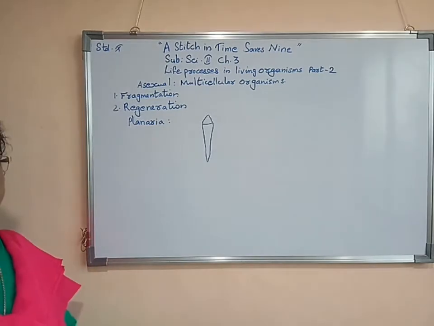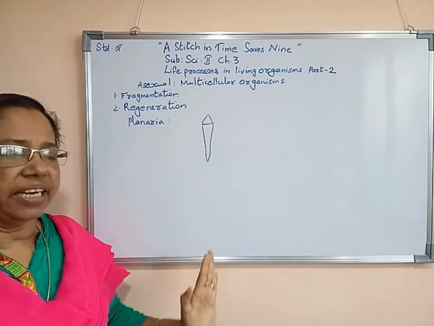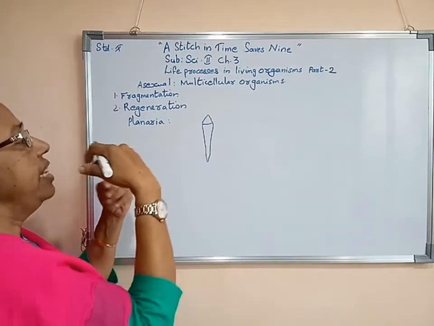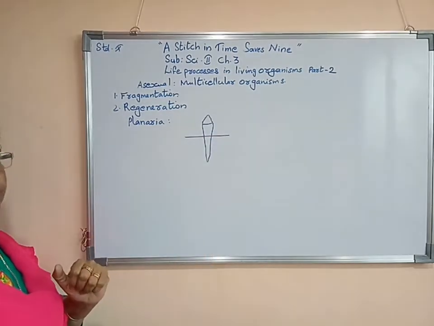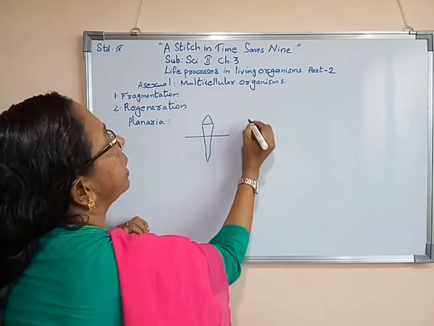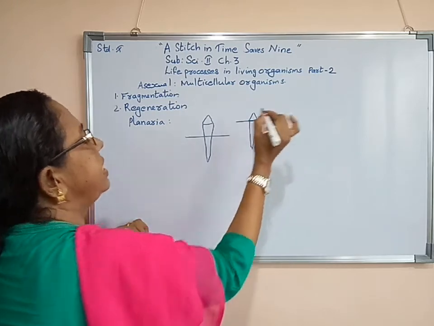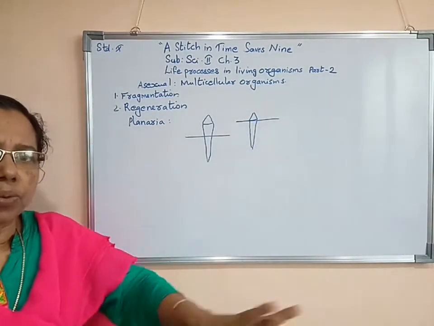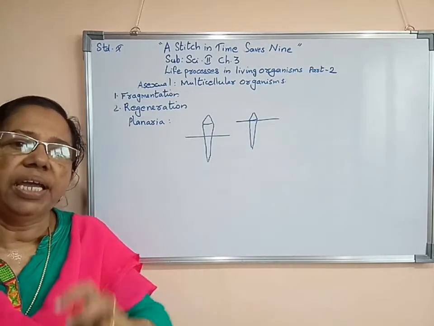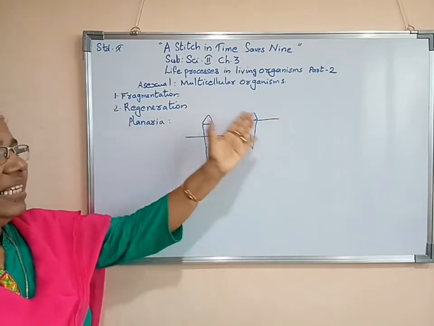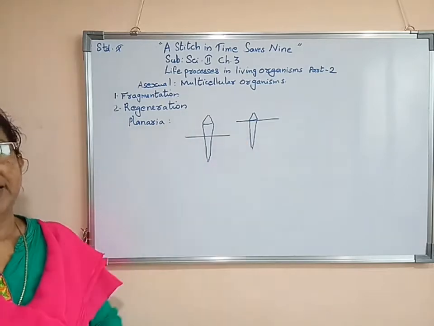It has such a structure. Now this organism is known as planaria. If this organism's body is cut into two parts, suppose such a cut occurs, or I can draw one more example, such a cut occurs, anyhow its body is cut into two parts, each part can develop into a new organism. So we can say that planaria is the best example for regeneration.